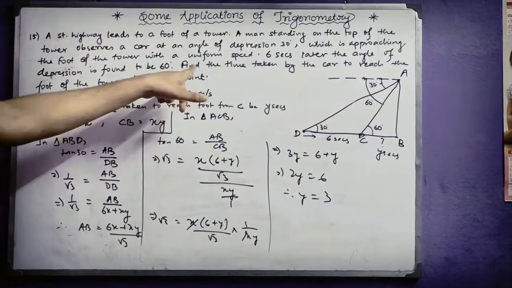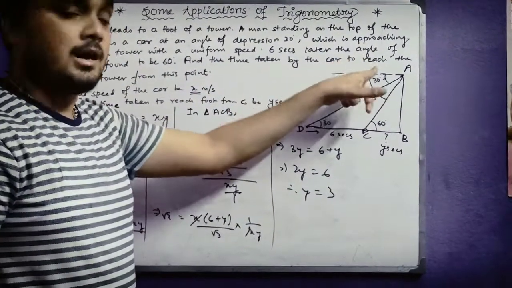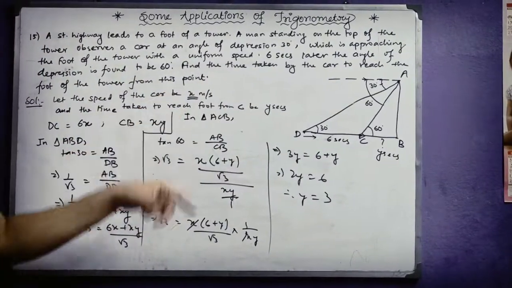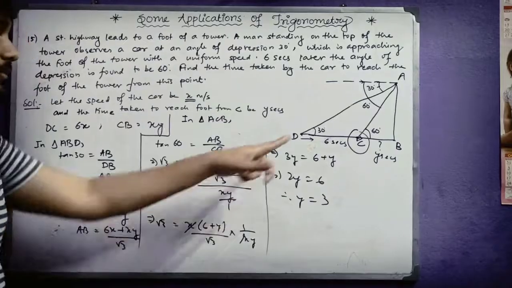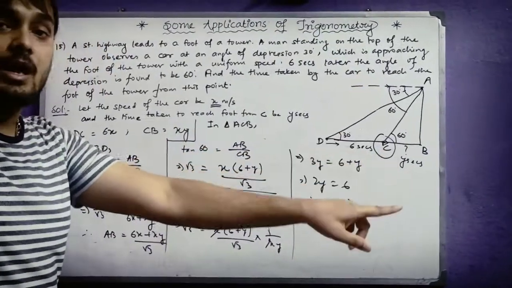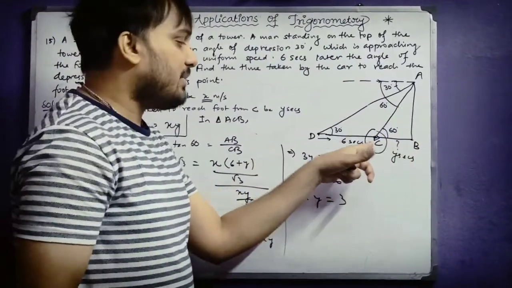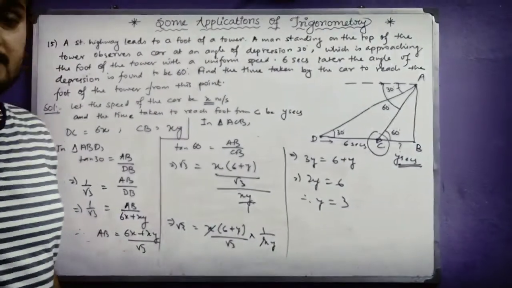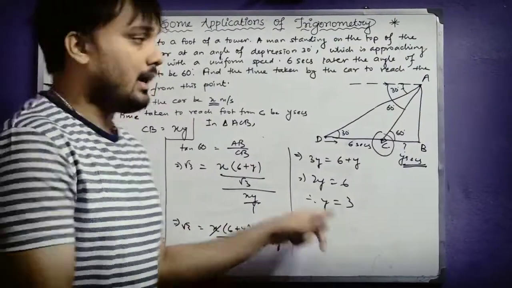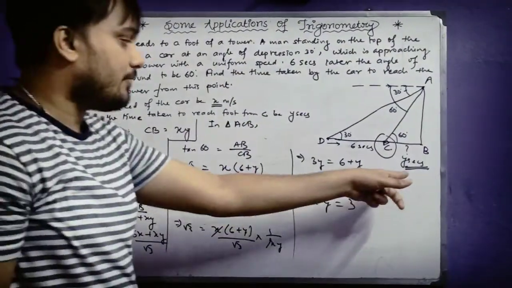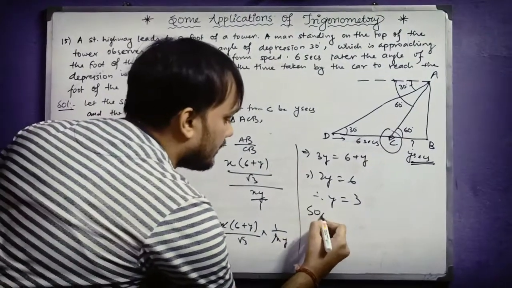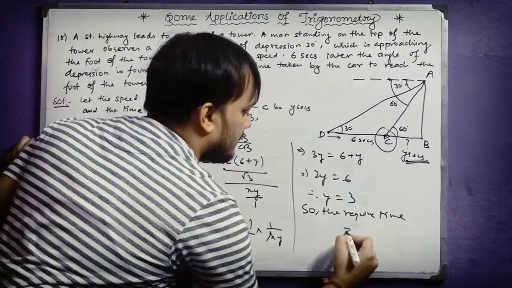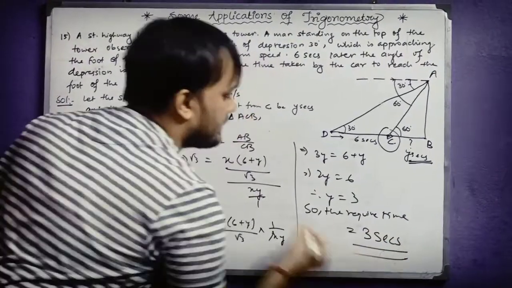We are asked to find the time taken by the car to reach the foot of the tower from point C. That means the time between C and D, which we have taken as y seconds, and the value of y is 3. So the required time is 3 seconds. This is your answer.